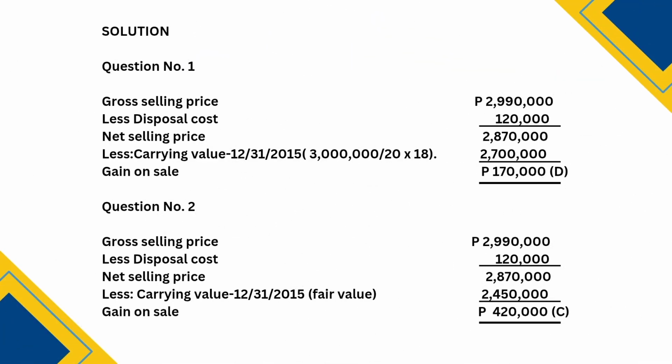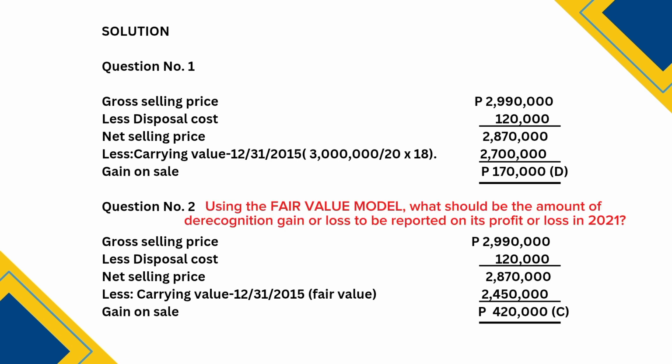So now, for the solution of question number 2, under the fair value model, we do not record depreciation. Instead, the investment property is remeasured to fair value at each reporting date, and changes in fair value are recognized in the profit or loss. So first, to determine the carrying value under fair value method, the fair value of the building at the end of 2019 was 3,100,000.